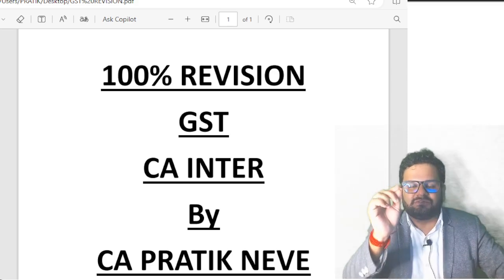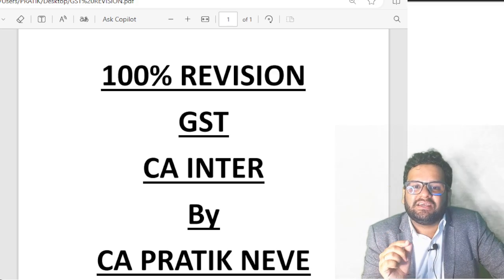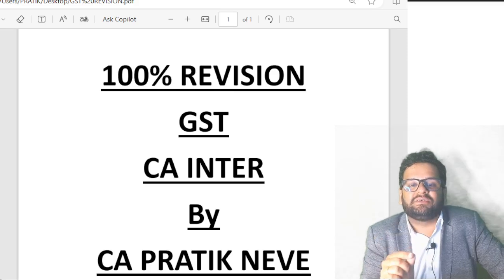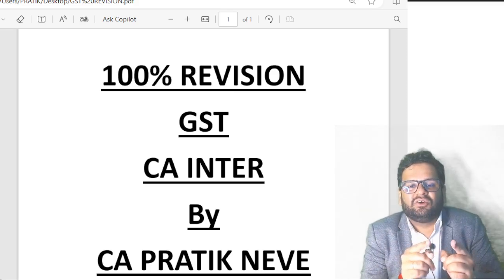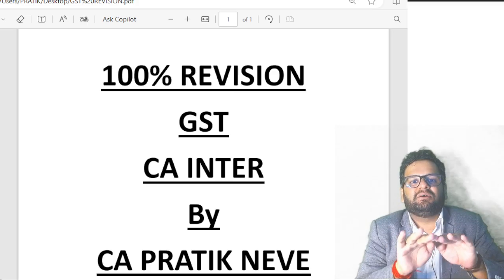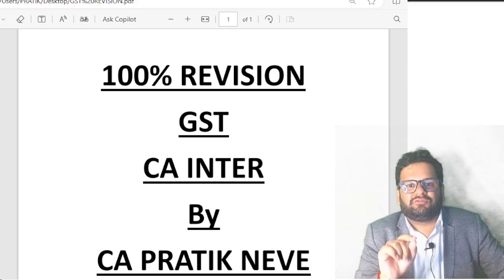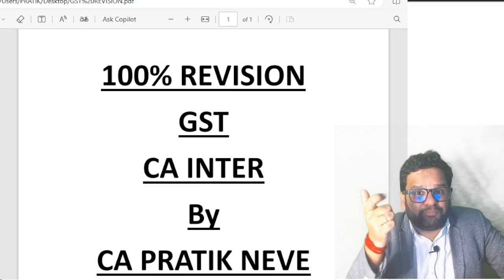Agreed? All of you agree with me? Yes. Clause E: if you are purchasing any goods or any services from a person who has opted for the composition scheme, ITC is blocked. Further, clause FA, a very important clause.